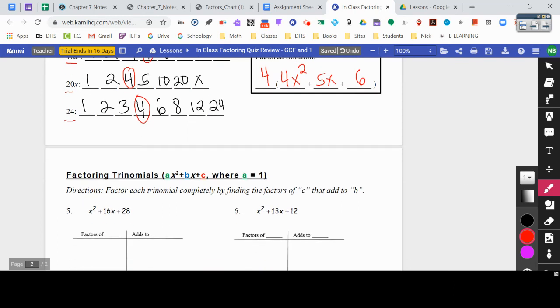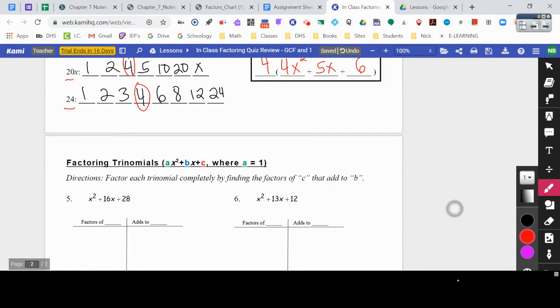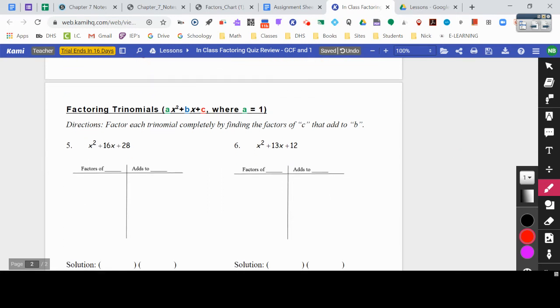Factoring trinomials. All right, so again, we're going to factor each of these trinomials completely by finding the factors of C that add to B, right? Factors of my last term that add to that middle term. So I want to find for number 5 here, I got x squared plus 16x plus 28. So I want to find factors of 28.